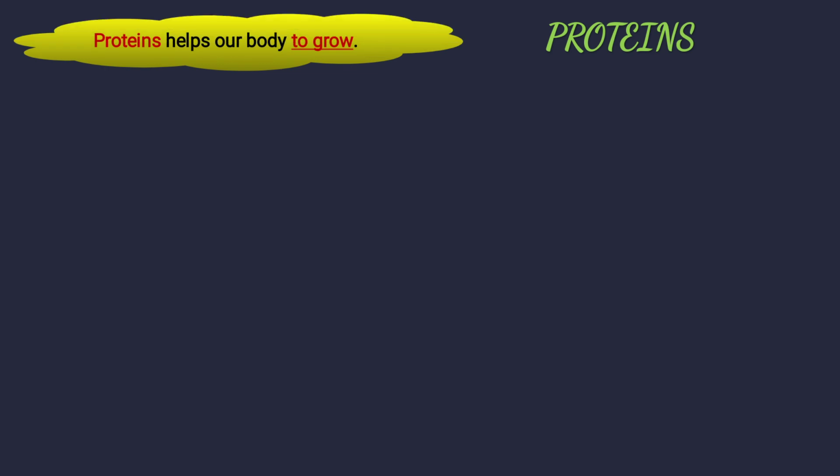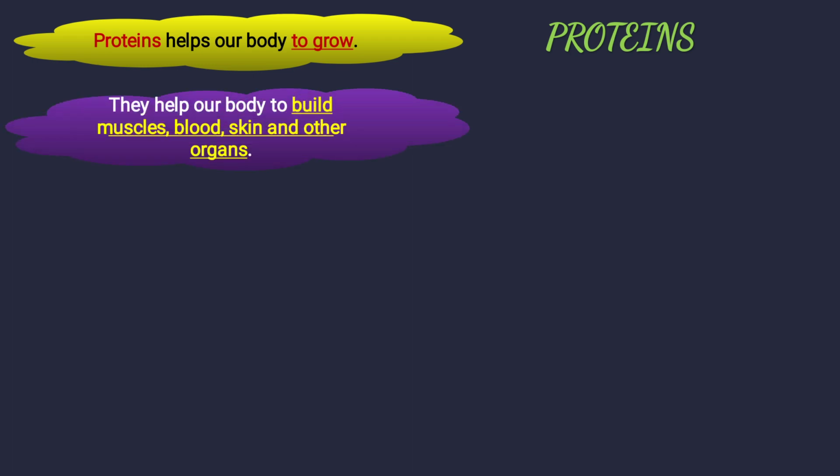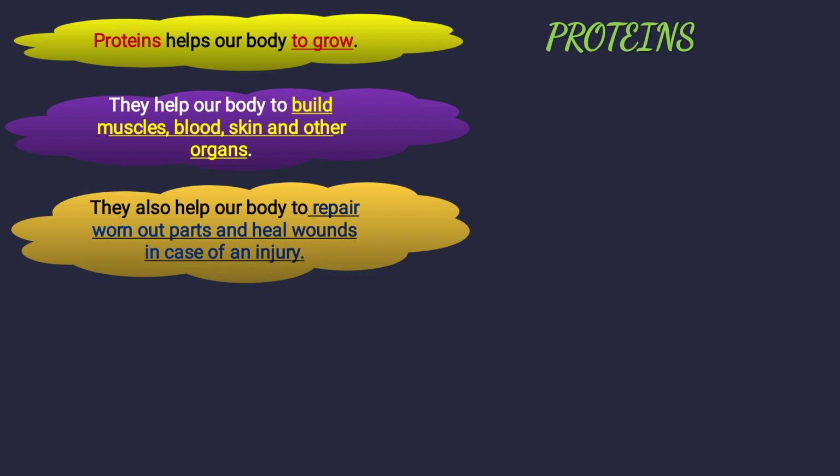Next come the proteins, the body building food. Protein helps our body to grow. That's why the name body building food is given to protein. They help our body to build muscles, blood, skin and other organs. They also help our body to repair worn out parts and heal wounds in case of an injury. When we get hurt, the wound automatically heals. Which nutrient helps in healing? The protein helps in healing. So we should eat protein rich food in our diet.